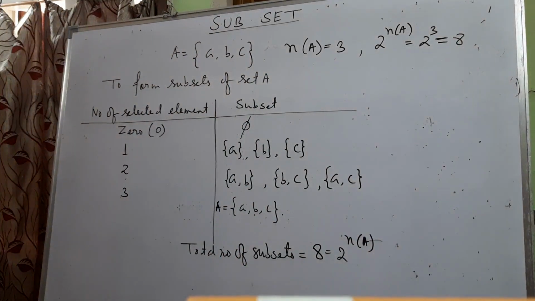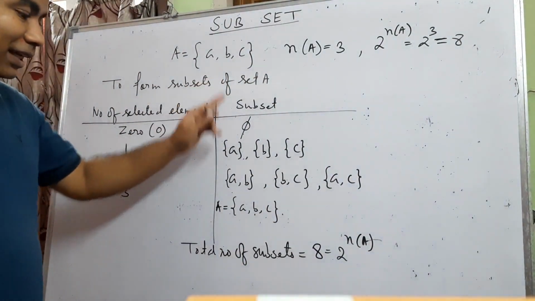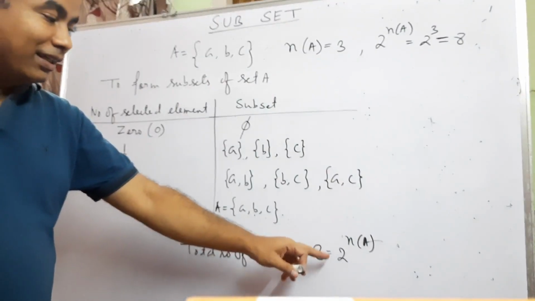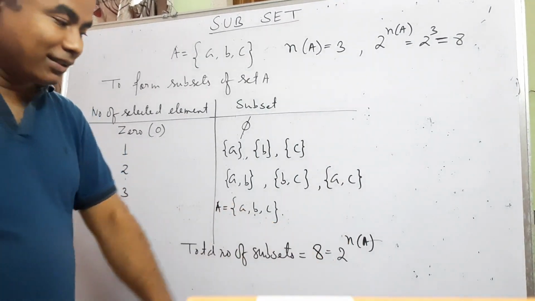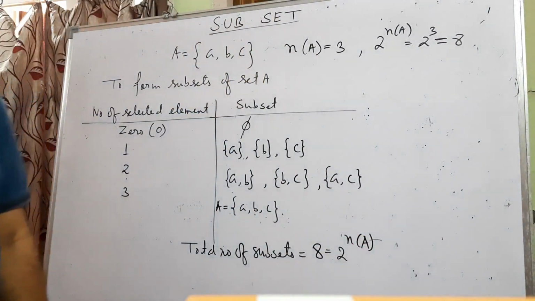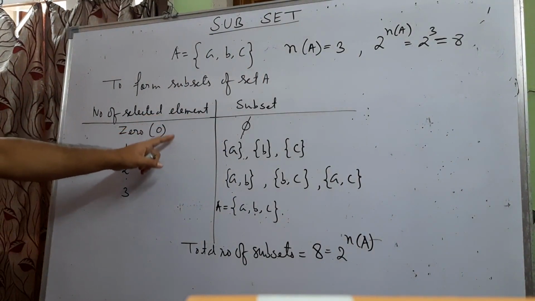That means, what is the number of subsets from this example? What we come to know is the number of subsets of a set. It is 2 to the power number of elements of the set. Secondly, we come to know from this example